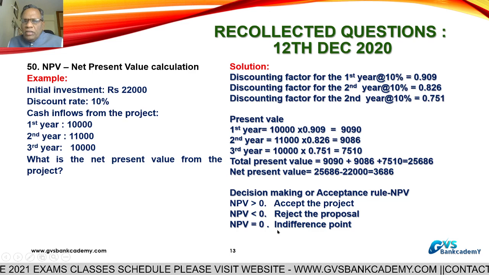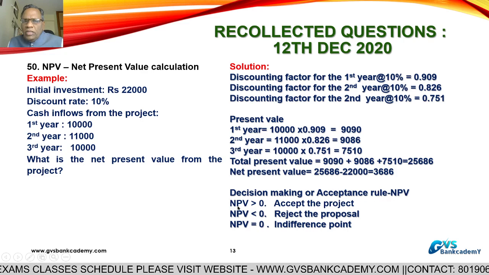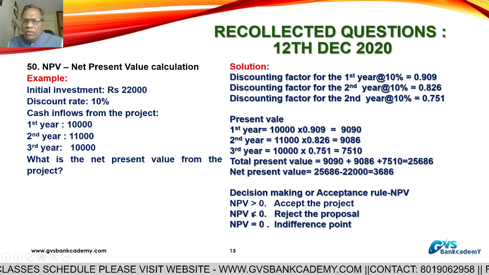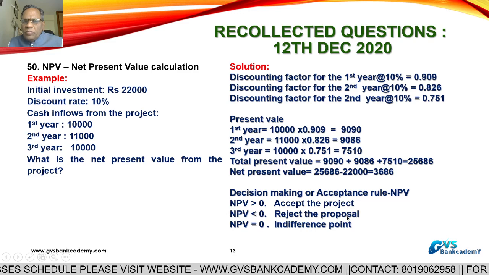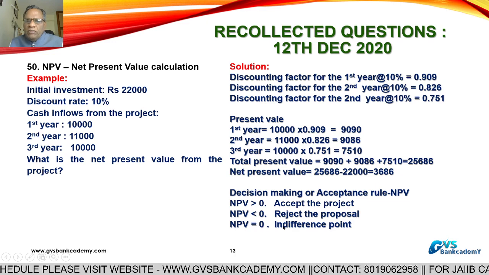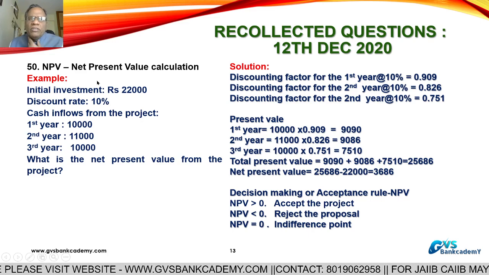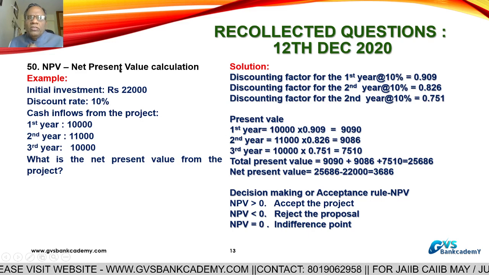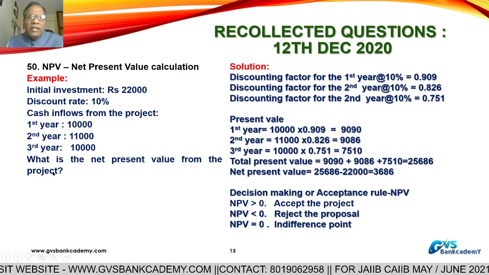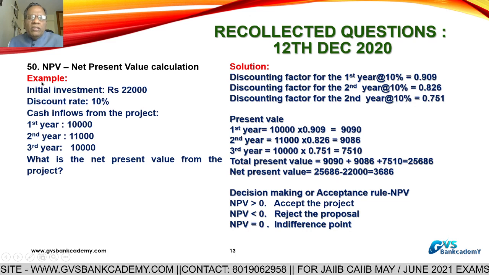The decision rule under net present value: NPV more than 0, accept the project. NPV less than 0, reject the proposal. NPV equal to 0, indifference. So this is about the calculation of net present value. This type of question they ask in the examination. This is an example I have taken, but the actual question they asked is one net present value calculation.